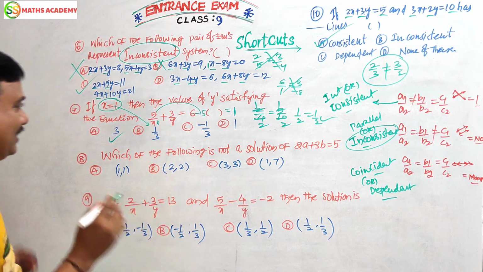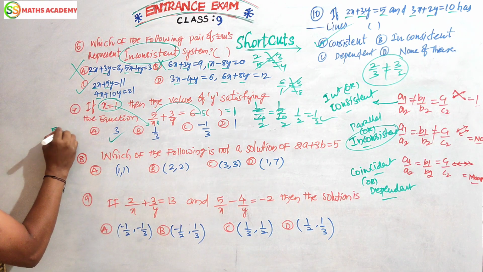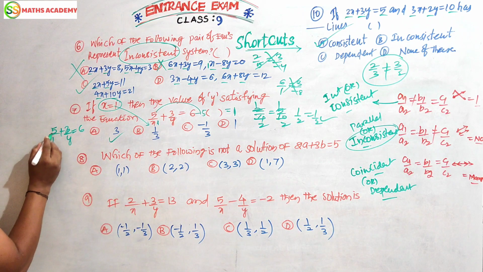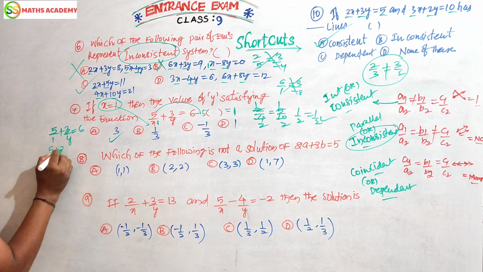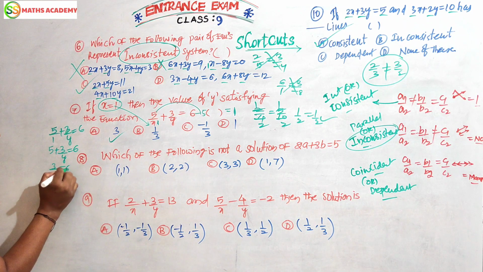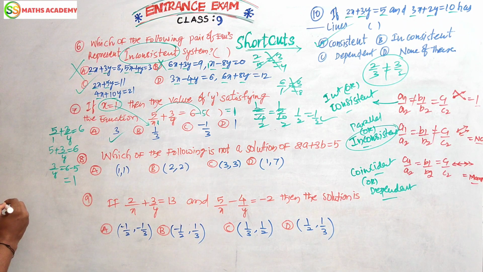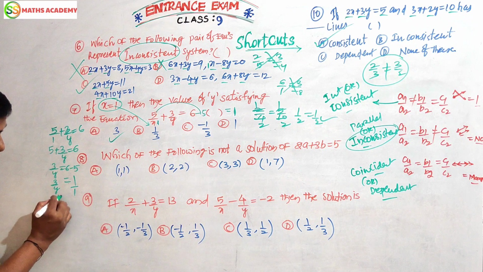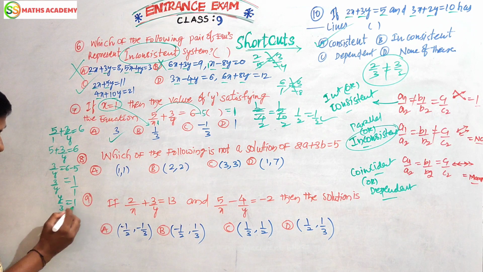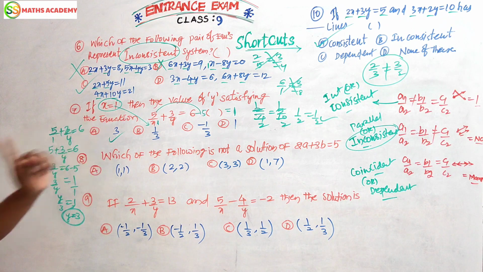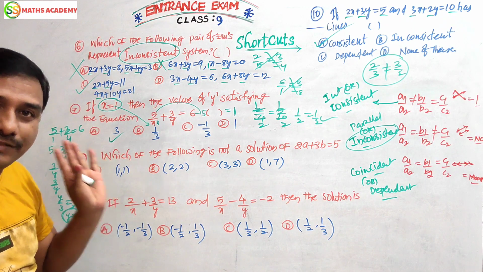Now traditional, you see. 5 by 1 plus 3 by y equals 6. 5 by 1, 5. 5 plus 3 by y equals 6. 3 by y equals 6 minus 5. 6 minus 5, 1. So 3 by y equals 1. For y, take the reciprocal. y by 3, 1 by 1, nothing, 1. 3 transfer to the right side. So y equals 3. Shortcut I told you. Clear?